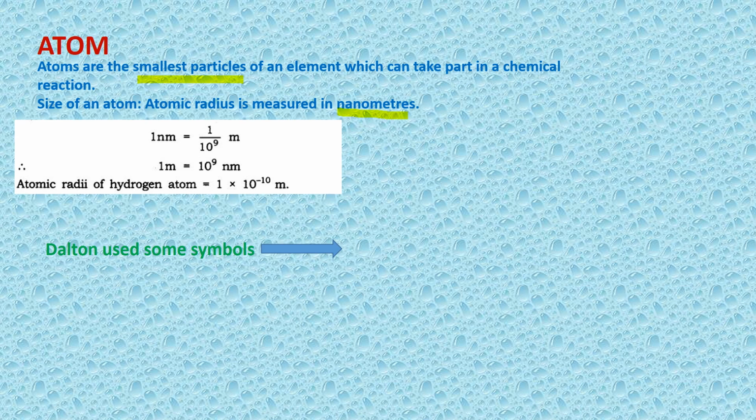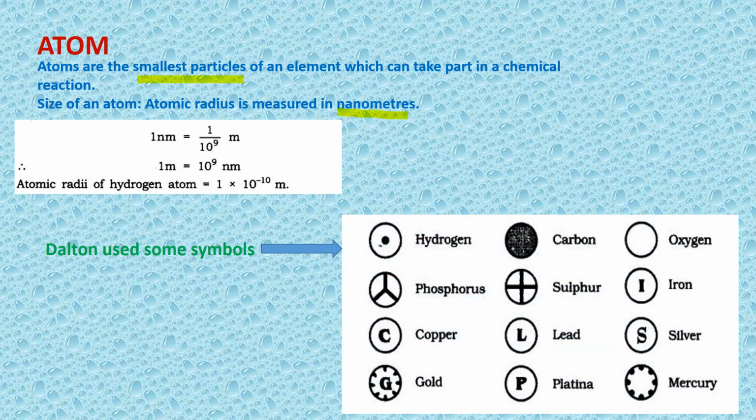There are different examples also. A molecule of water is 10 to the power minus 9 meter. A molecule of hemoglobin is 10 to the power minus 8 meter. Now, for studying chemical reactions, Dalton used some symbols in ancient times. These symbols are like this for hydrogen, for phosphorus, copper, gold, carbon, sulfur, lead, platinum, mercury, silver, iron, oxygen. Very simple, right? So these are the symbols used by Dalton to do different chemical reactions.